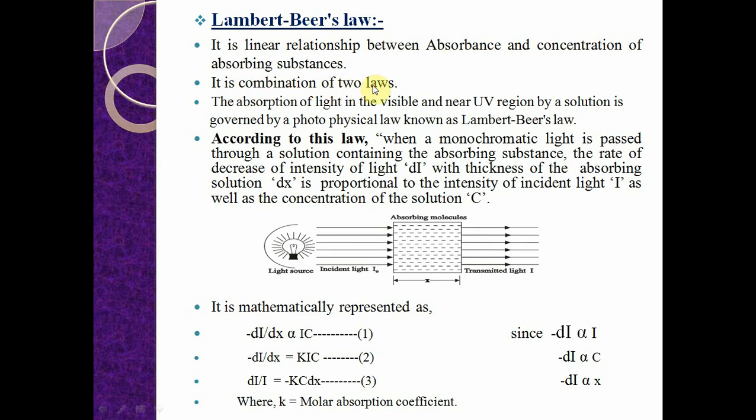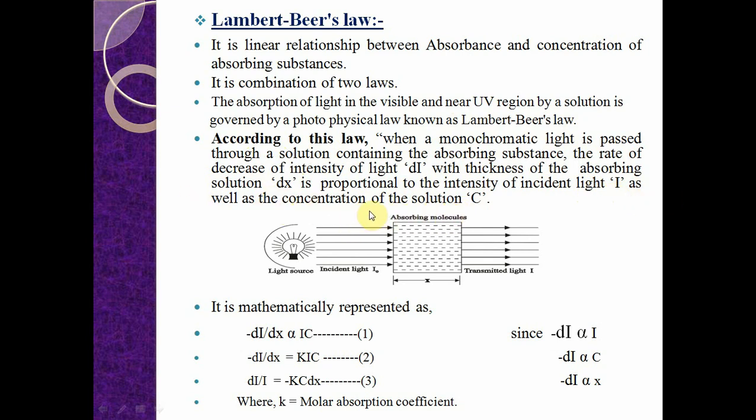It is a combination of two laws. They are Lambert's law and Beer's law. Generally, how to define the Lambert-Beer's law? The absorption of light in the visible and near UV region by a solution is governed by a photophysical law known as Lambert-Beer's law. According to Lambert-Beer's law, when a monochromatic light is passed through a solution containing the absorbing substance, the rate of decrease of intensity of light with the thickness of the absorbing solution is proportional to the intensity of incident light as well as the concentration of the solution.